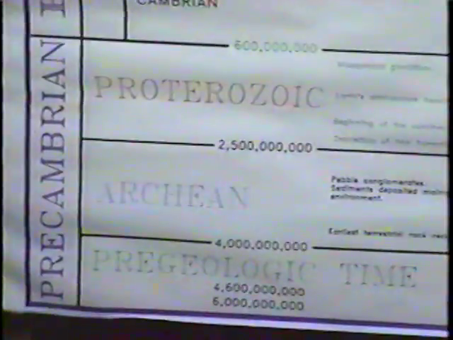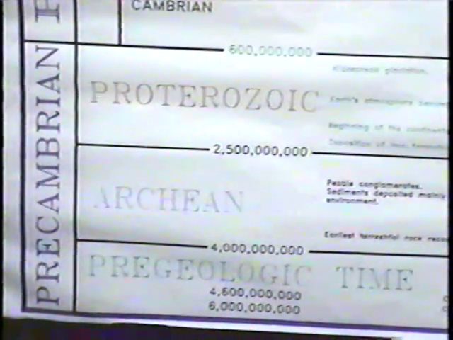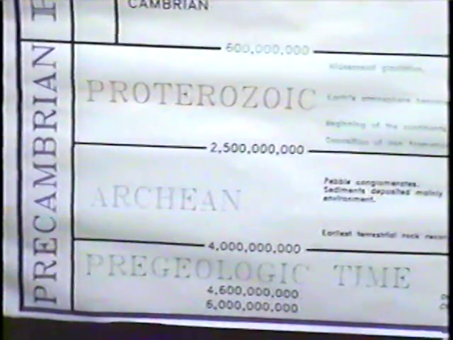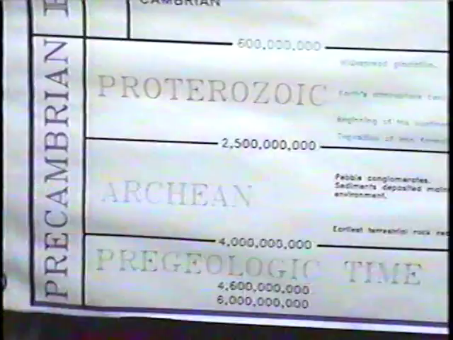What is sometimes called the Precambrian eon is divided into 2 eras, the younger of which is called the Proterozoic, and the older one is the Archean, or sometimes called the Archeozoic.